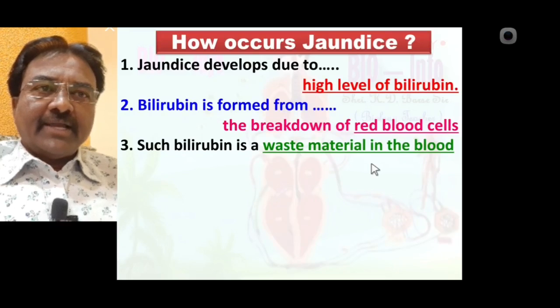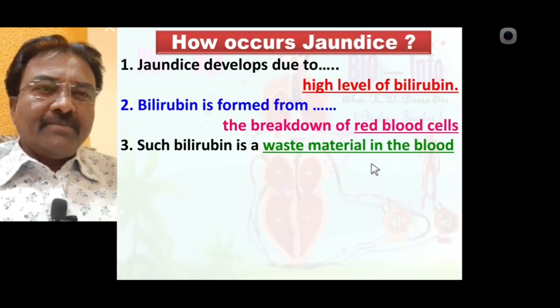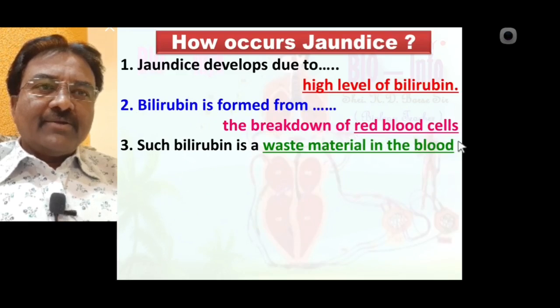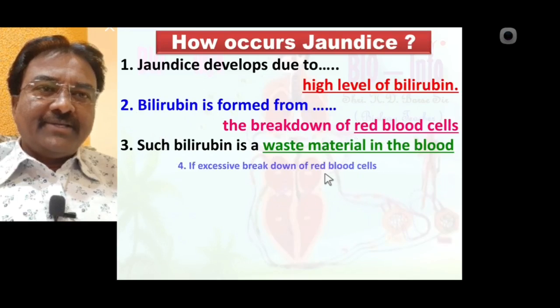Jaundice develops due to a high level of bilirubin. Such bilirubin is formed from the breakdown of red blood cells. You know, red blood cells contain hemoglobin. Its life is 120 days. After 120 days, the liver breaks down the RBC, meaning it breaks down the hemoglobin present in the RBC. So the breakdown of RBC and its hemoglobin produces bilirubin, which is a waste material in the blood.